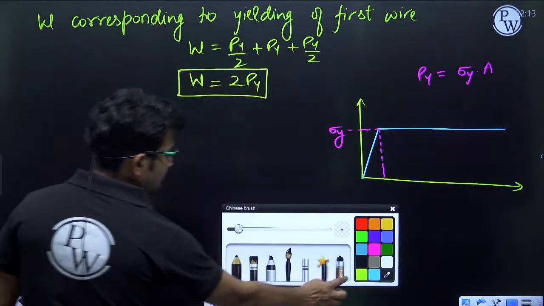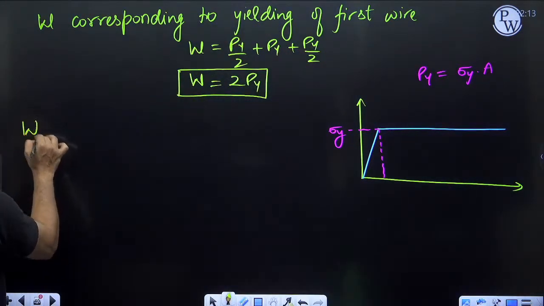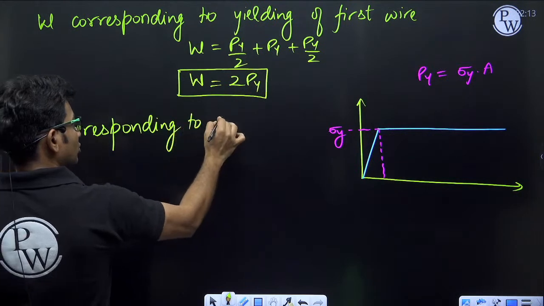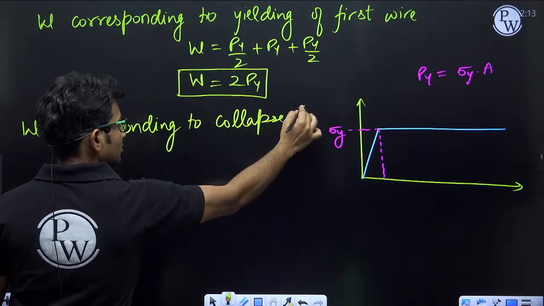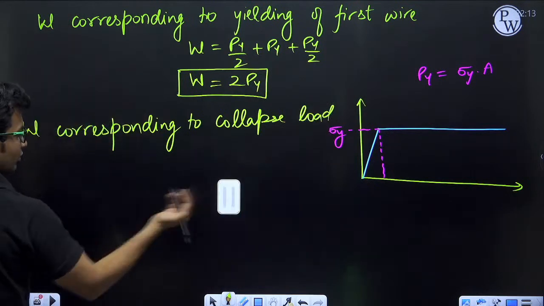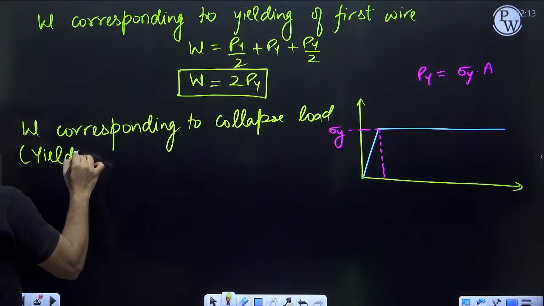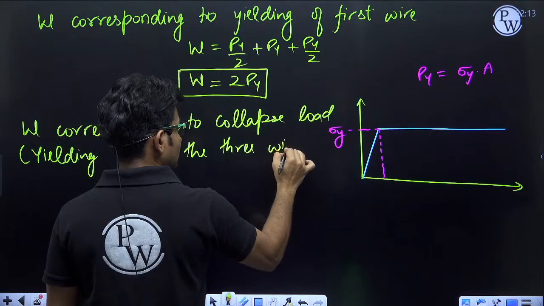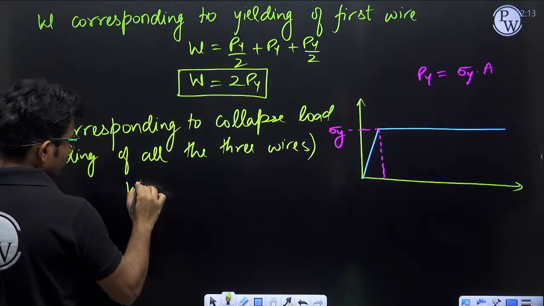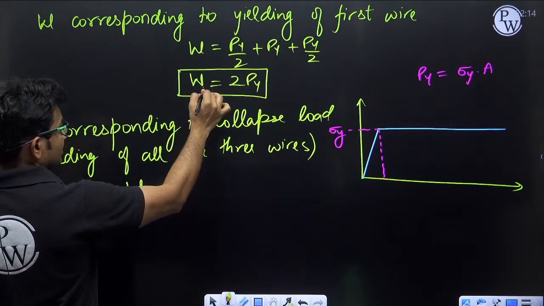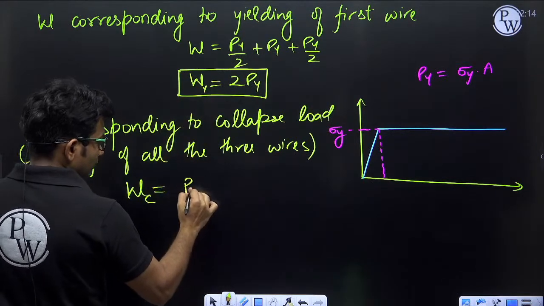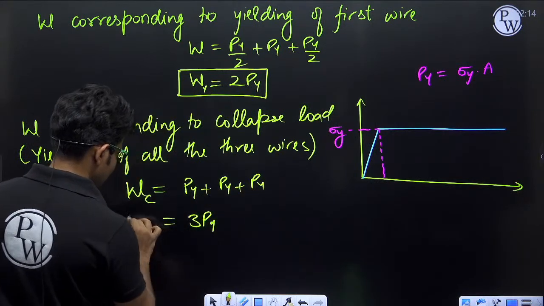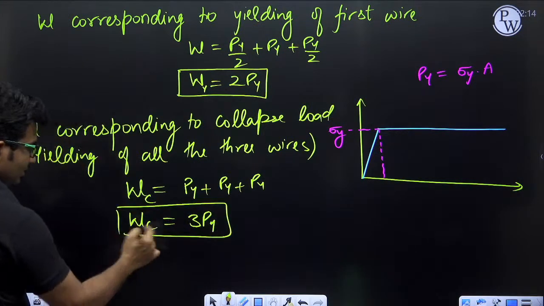So the collapse load W, corresponding to the collapse load, that means yielding of all the three wires, will be equal to Py plus Py plus Py, that will be equal to 3 Py. So corresponding to collapse load, W will be this much.